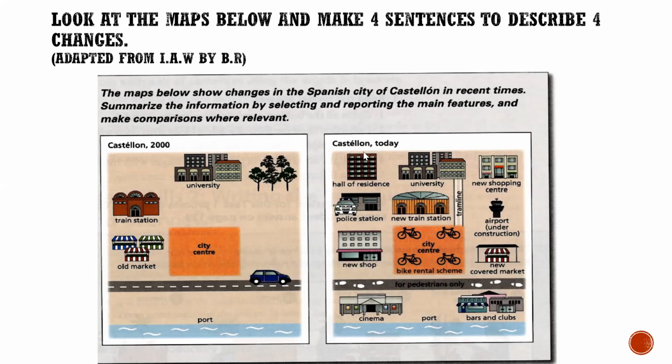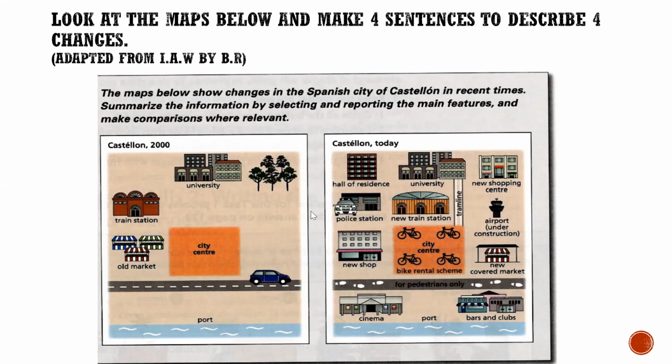However, the university has remained the same, so nothing changed. The northeast, which used to be green in 2000, has been, for instance, cut down to make way for the construction of a new shopping center. You see, I'm going section by section, northwest with northwest.